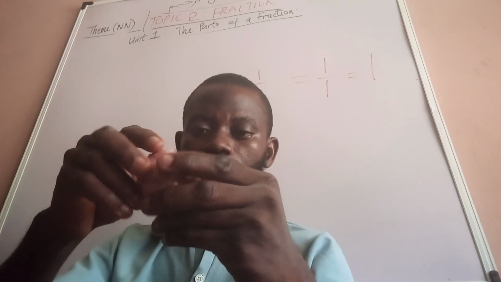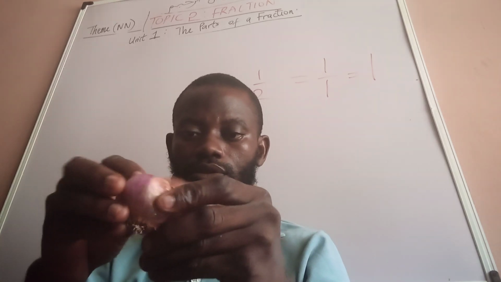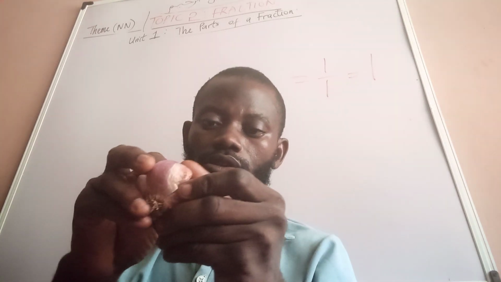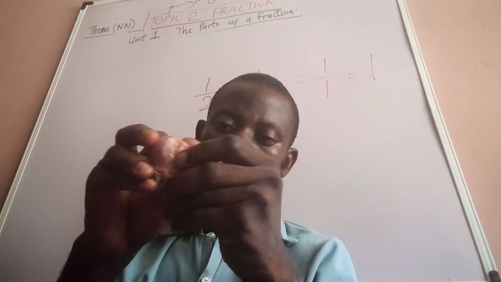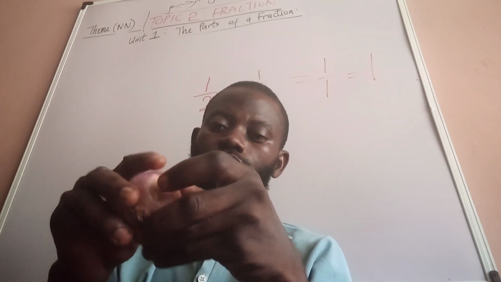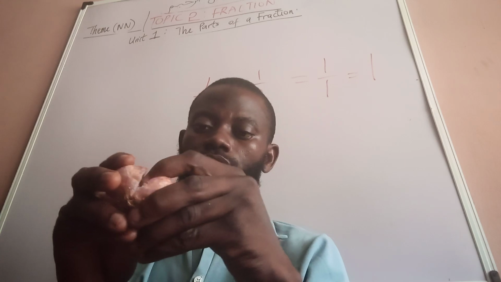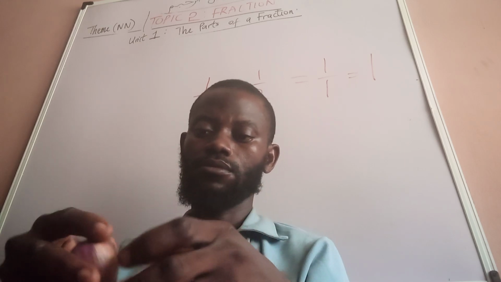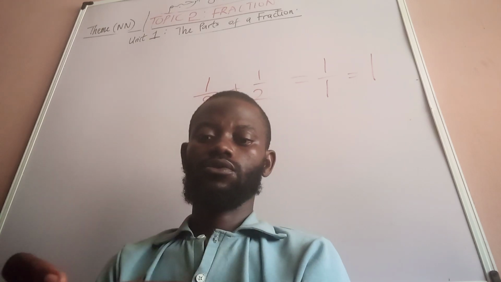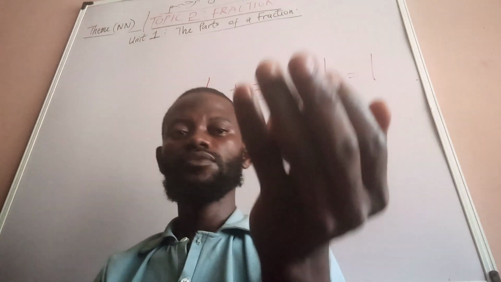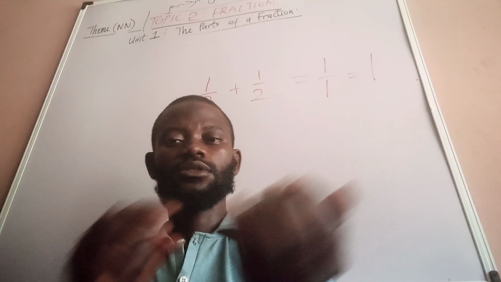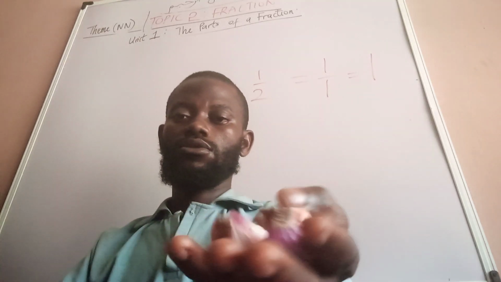So all of them together now. Let's come to the middle. So I've cut it into three. I've cut everything into three. So look here now.